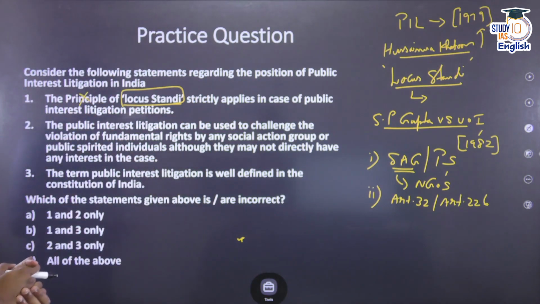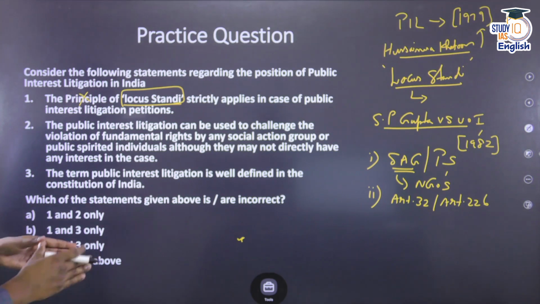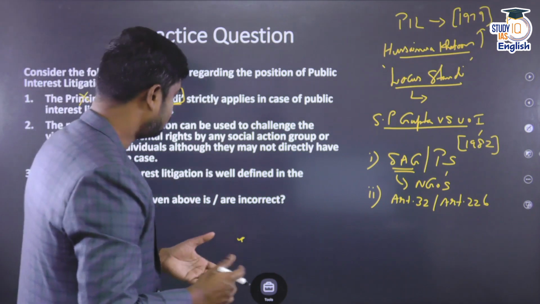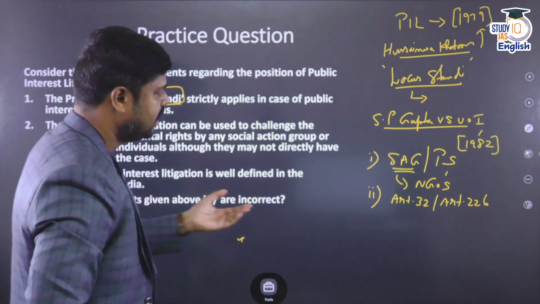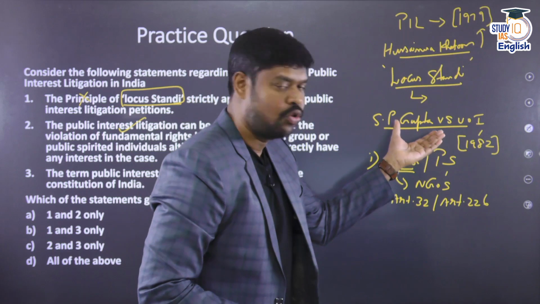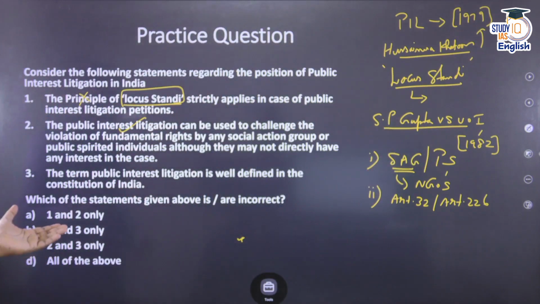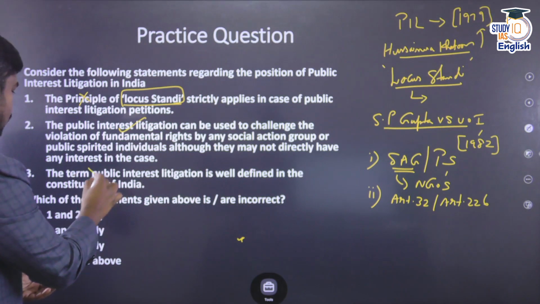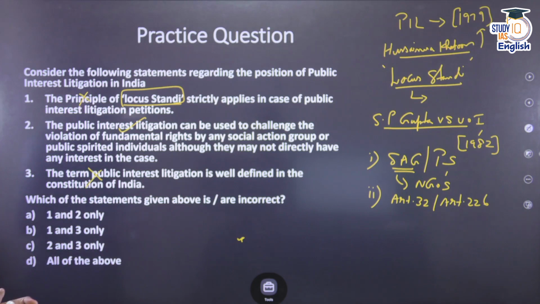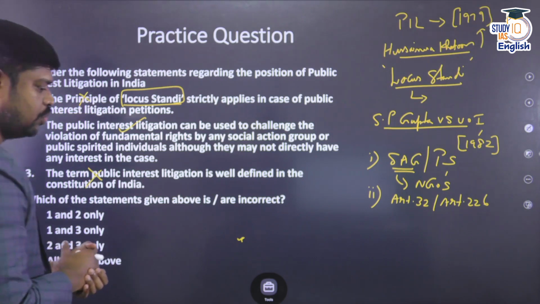Statement 2. The public interest litigation can be used to challenge the violation of fundamental rights by any social action group or public spirited individuals, although they may not directly have an interest in the case. So, this is very much true. This is what has been legalized by the Supreme Court in the SP Gupta versus the Union of India case. Statement number 3. The term public interest litigation is well defined in the constitution. No, it is nowhere defined in the constitution. So it is just an interpretation of the courts.